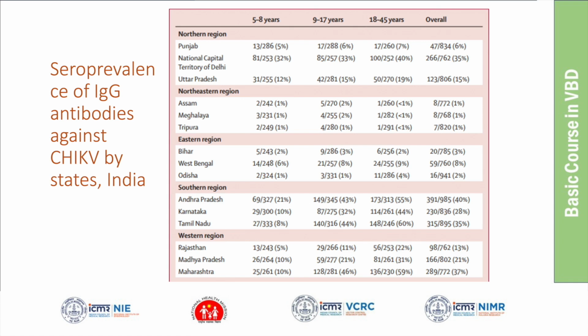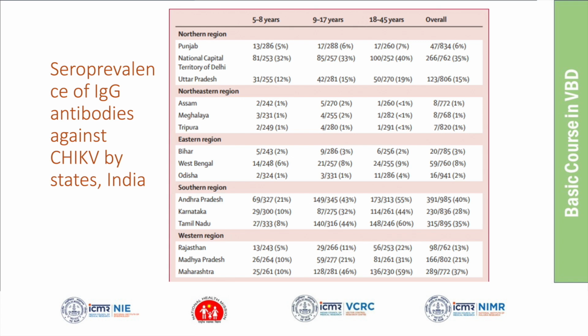Sir, one question: whether the chikungunya transmission is just like our dengue. If it is so, whether it is more prevalent in urban areas, or it may be different? I don't know whether I have that table here. I think in our study, we found that the seroprevalence of chikungunya was also, like dengue, more in the urban areas compared to rural areas. Yes.